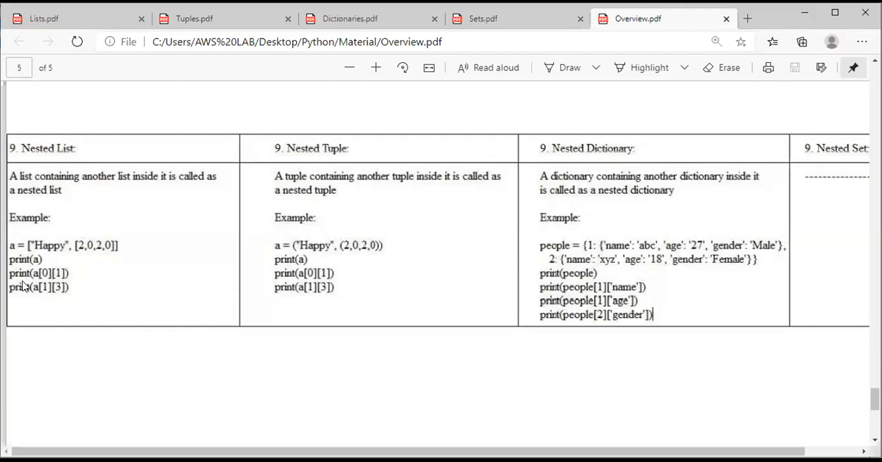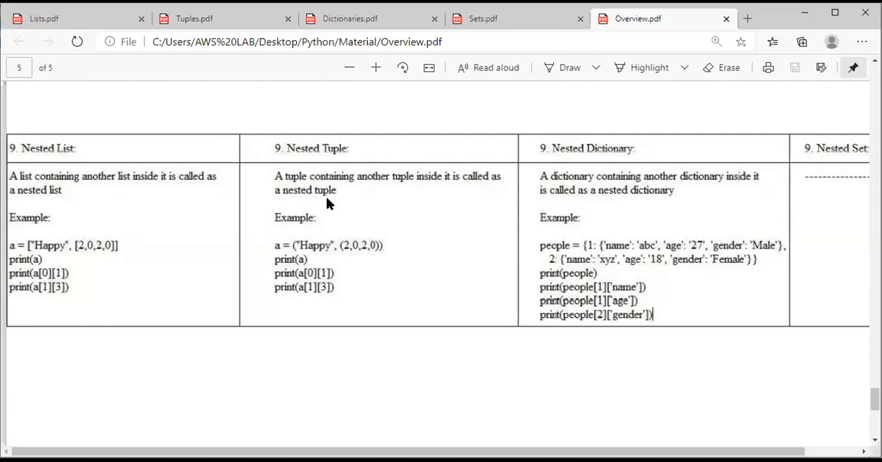In the same way, print a. A is a nested list. The 1 element, the 1 element is 2020. In this 2020, what is the index of the third position? 0. So here the output will be 0. So the first print statement output will be a, and in the second print statement the output will be 0.